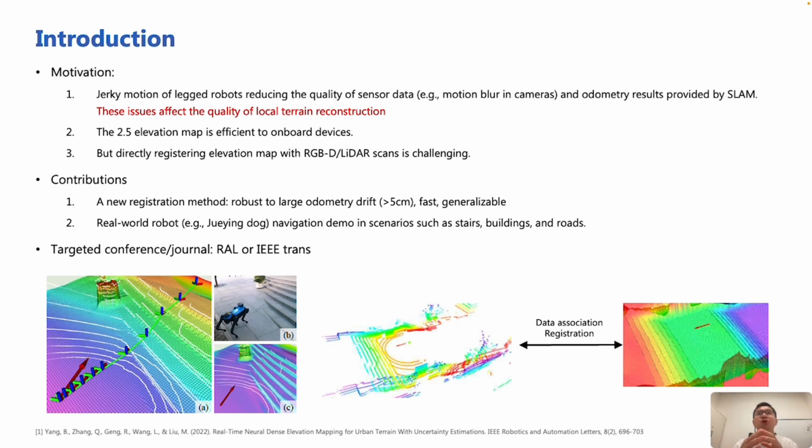But if you want to directly register the elevation map with an RGB image or LiDAR scan, the problem is unsolved and very challenging since they use different data modalities. So in this plan, I will contribute two things. The first thing is I will propose a new registration method to register the elevation map with the LiDAR scan. And this method should be robust to large odometry drift and fast. And this algorithm will be deployed on a real robot.